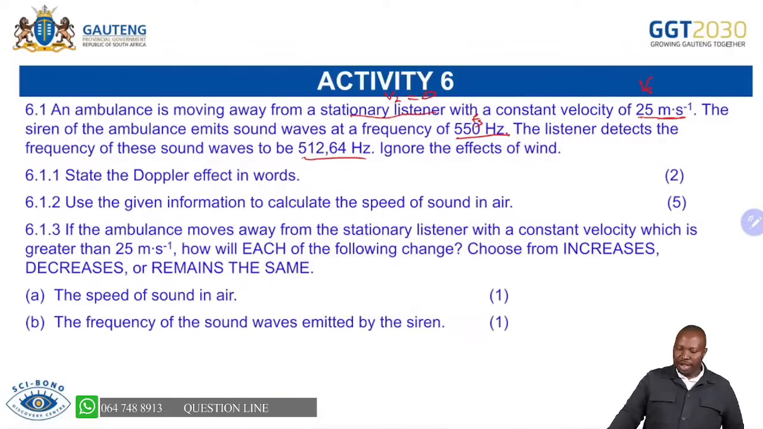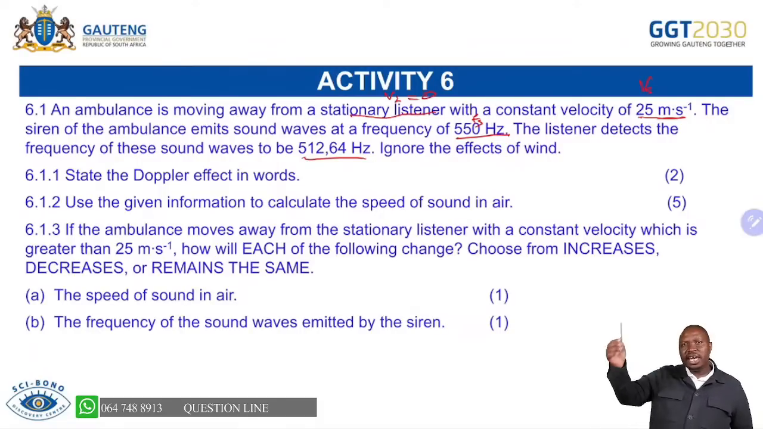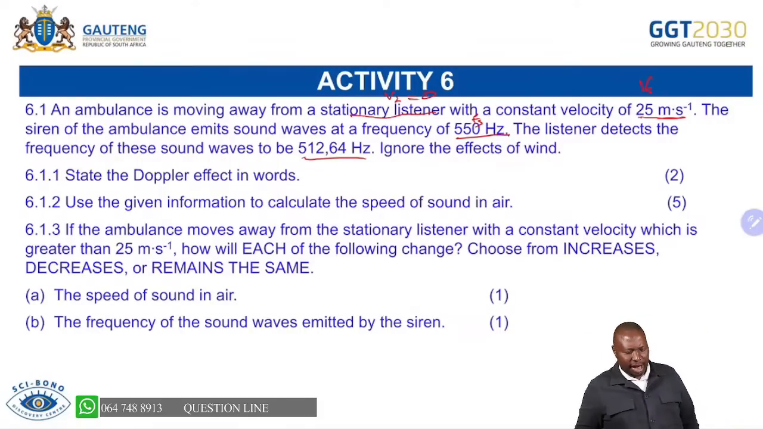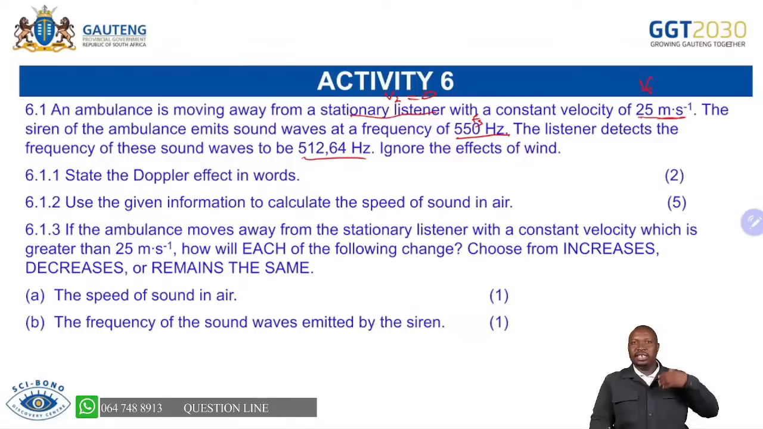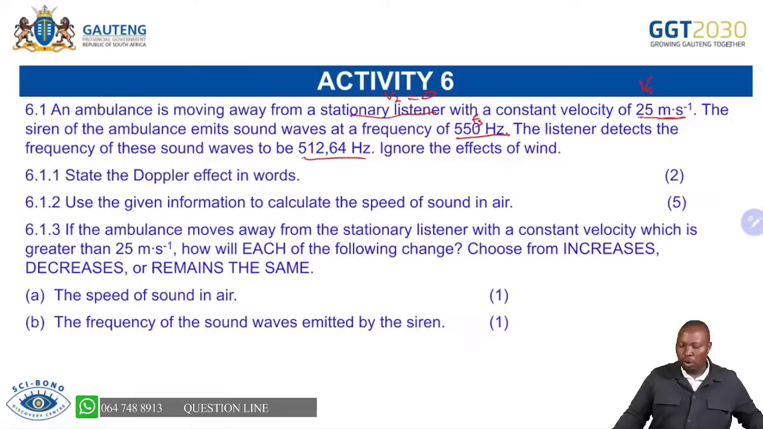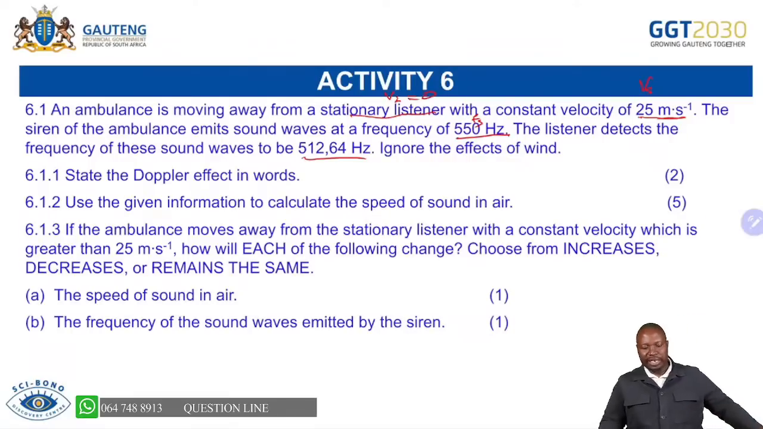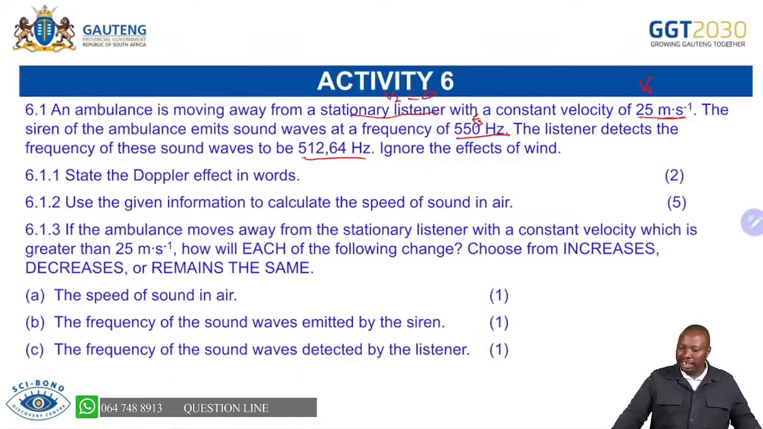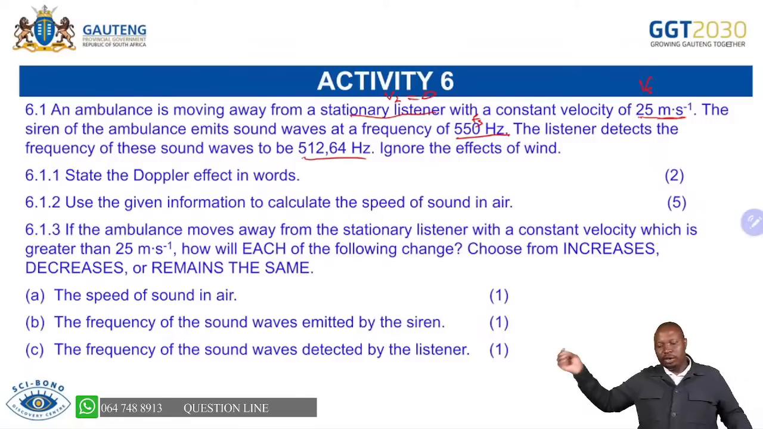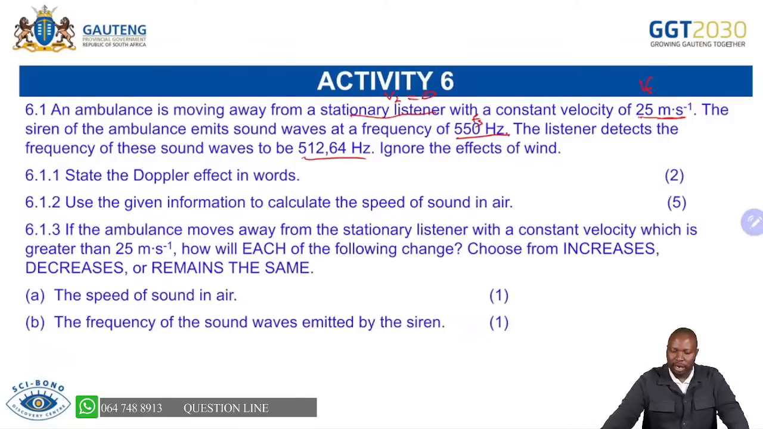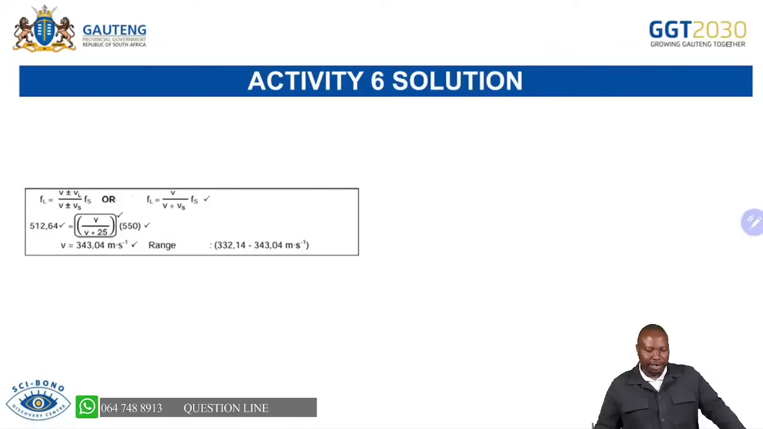The frequency of the sound waves emitted by the siren. Remember, the siren as well is producing the same frequency of sound. But what changes is what the listener detects. Because when it's towards, the listener will detect a higher one. When it's away, the listener will detect a lower one. So the frequency of the sound will remain the same, but the one that is detected by the listener depends. Because this one was moving away, then we expect it to decrease as well. So that's what we're expecting.